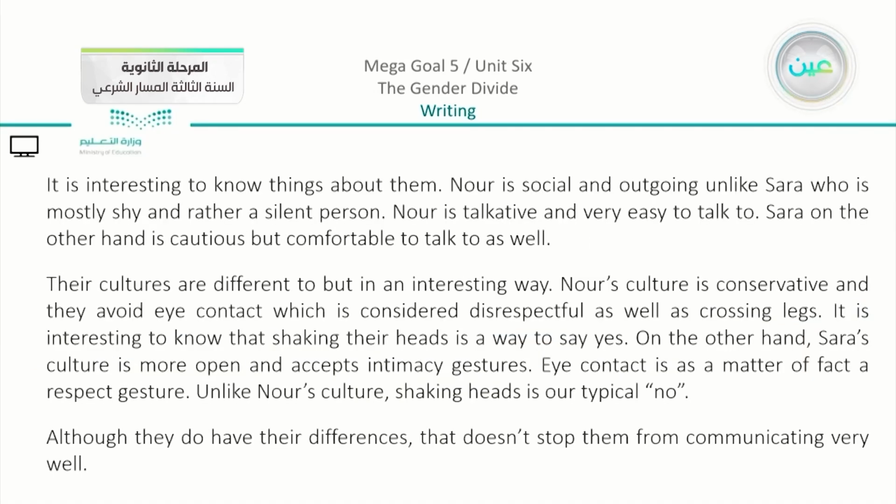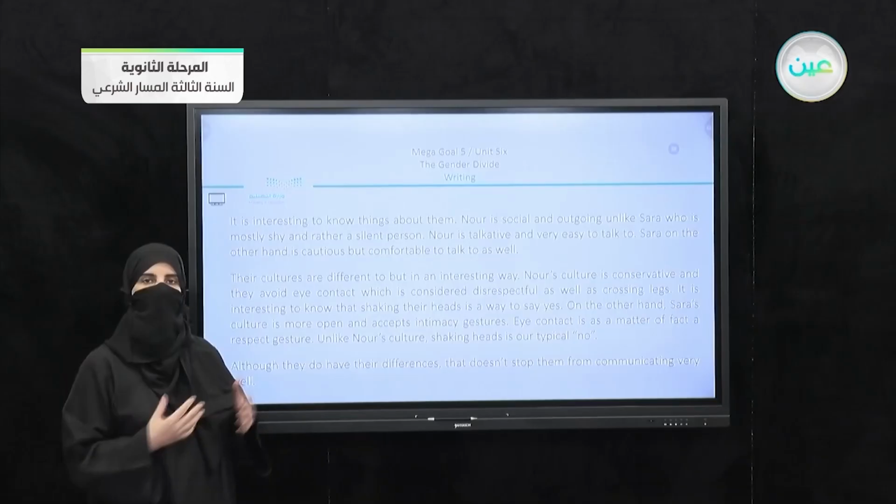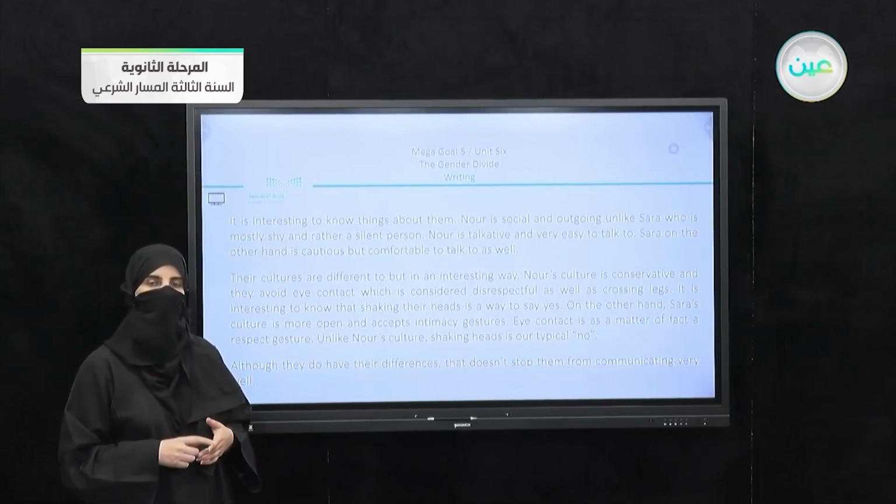Now moving on, we have the rest of the essay here. We have from the second paragraph here, it is interesting to know things about them. Noor is social and outgoing, unlike Sarah, who is mostly shy and rather a silent person. So you can see that I used some of the words that I have in my notes. Noor is talkative and very easy to talk to. Sarah, on the other hand, is cautious but comfortable to talk to as well. So here we have the block method, because we are mentioning more than one point here in our paragraph.